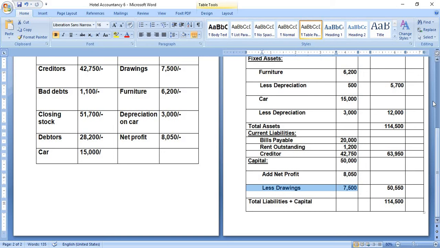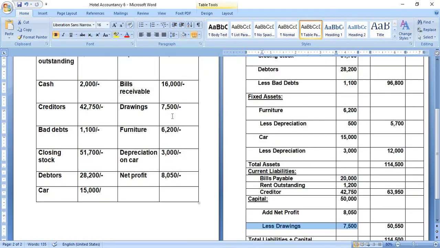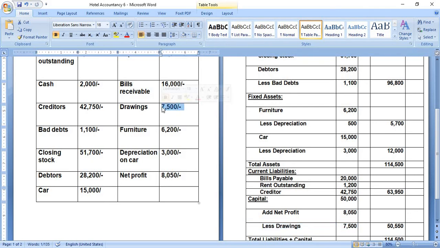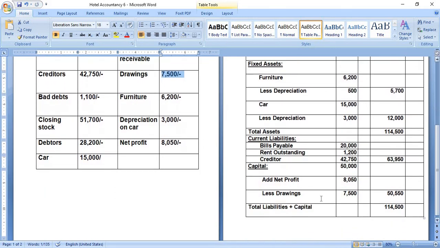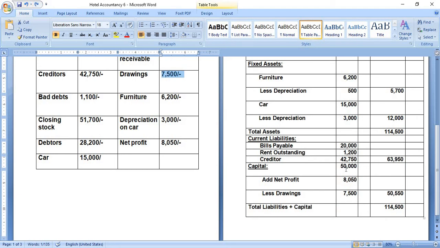Drawings are those things which have to be deducted. It is not lent by someone; it can be lent by shareholders or anyone. So it will always give the owner a lesser figure. I just mentioned 7,500 here. So 50,000 capital amount, add net profit 8,050, less drawings 7,500.